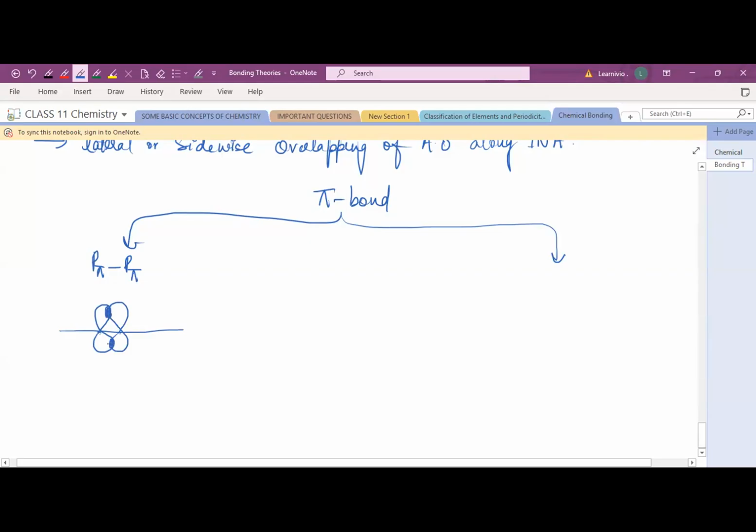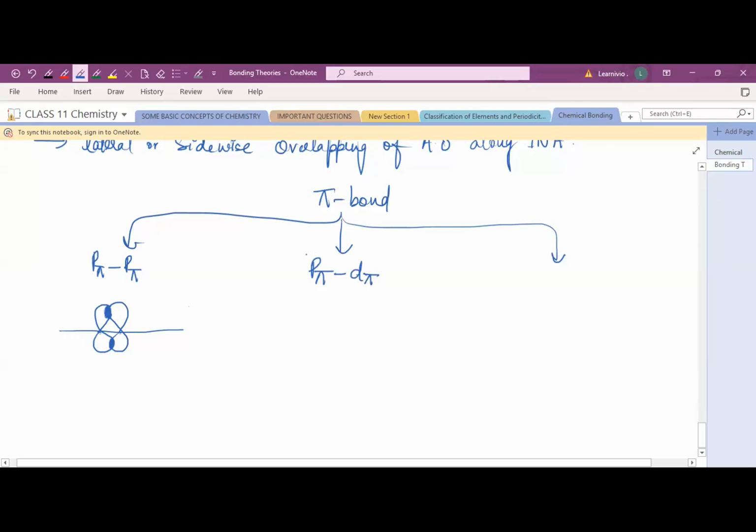This is the internuclear axis, and this is your p orbital and another p orbital. So between these two, you can see this is a p pi p pi. The formation of pi bond is there, that's why we call it a p pi type of bond or interaction.